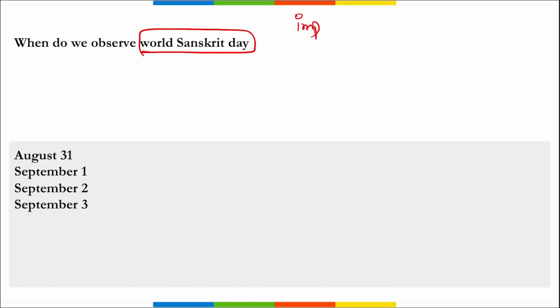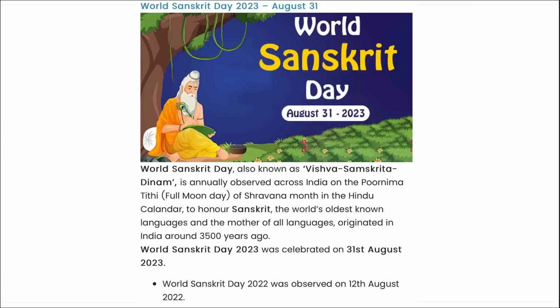Next, when do we observe World Sanskrit Day? Important, take a note of it. Correct? So, World Sanskrit Day is also known as Vishwa Samskrita Dinam. I repeat, Vishwa Samskrita Dinam. This day is also observed on 31st of August, and it is observed across India on the full moon day of the Shravana month in the Hindu calendar, and it is to honor Sanskrit, the world's oldest known language and the mother of all languages, that originated in India around 3500 years ago.